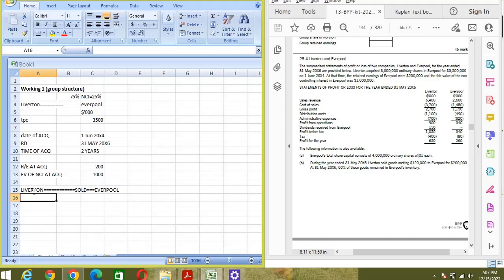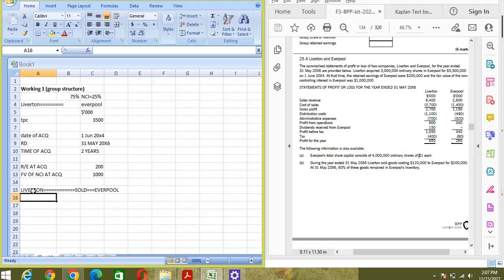But if the subsidiary is selling goods to the parent, we calculate the PUP and it should be deducted from the working too, from the reporting date, not from the acquisition, from the reporting date. And if all the goods have been sold on by the entity at the year end, then we don't need to calculate the PUP. So be careful with this kind of thing.